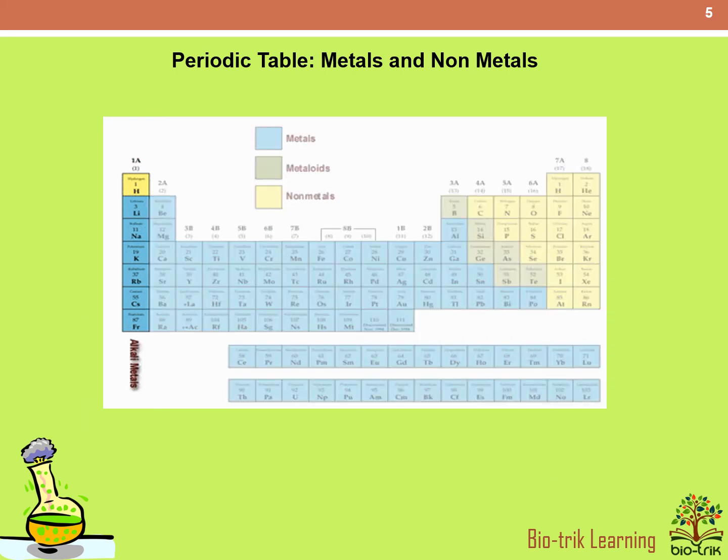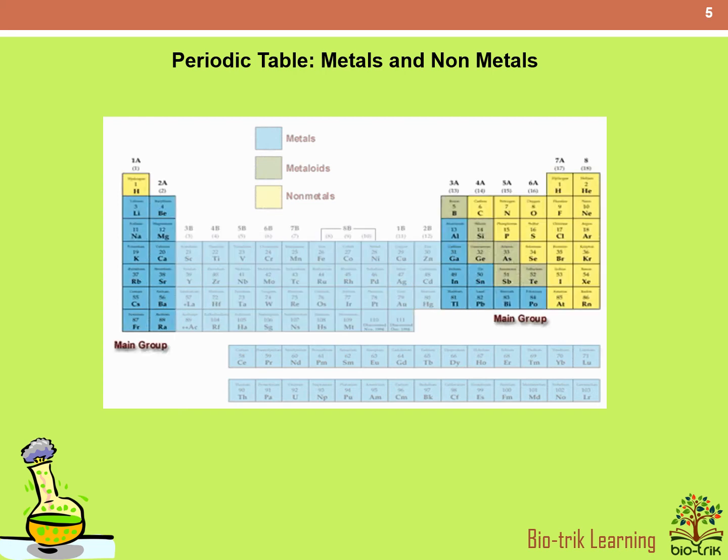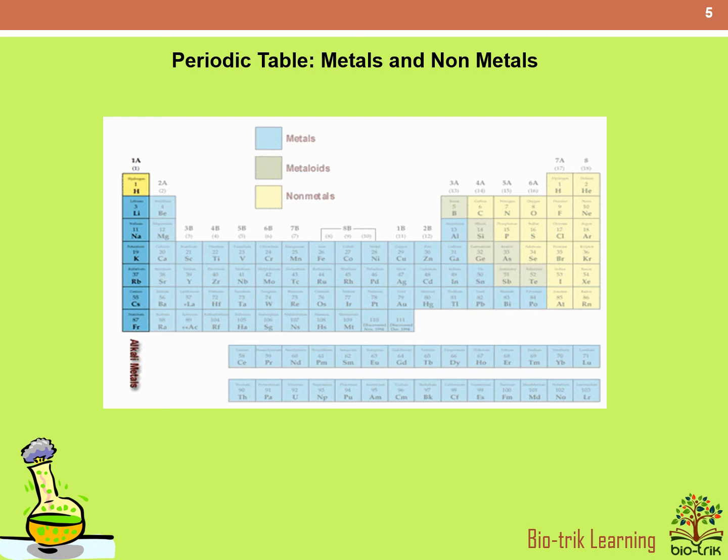So here you can see in this periodic table the blue color boxes represent metals and the yellow color boxes represent non-metals. The periodic table comprises an arrangement of elements based on certain chemical properties that they exhibit. The metals are arranged on the left side and the non-metals on the right side of the periodic table. The rows of the table are called periods and columns are called groups.